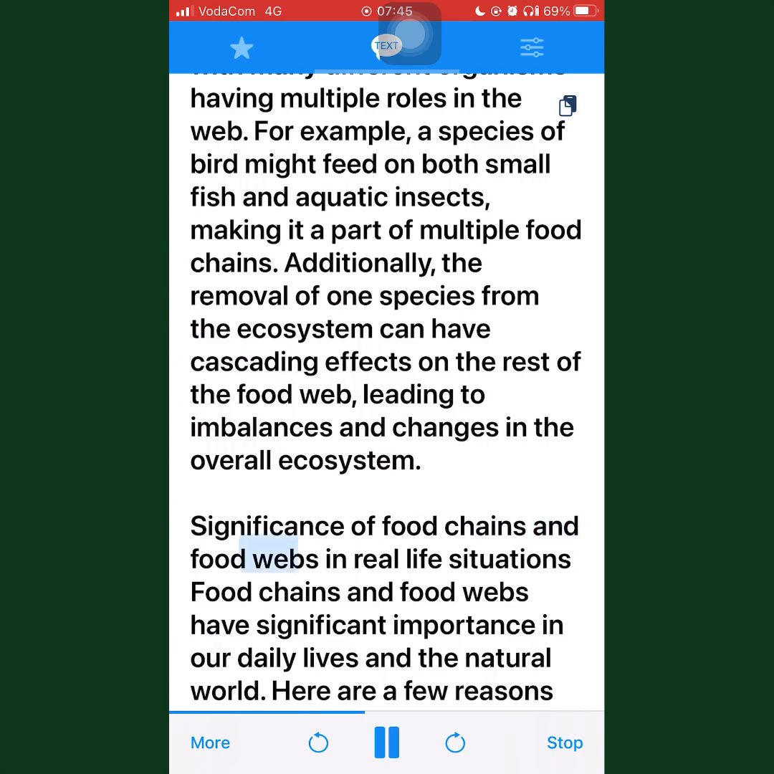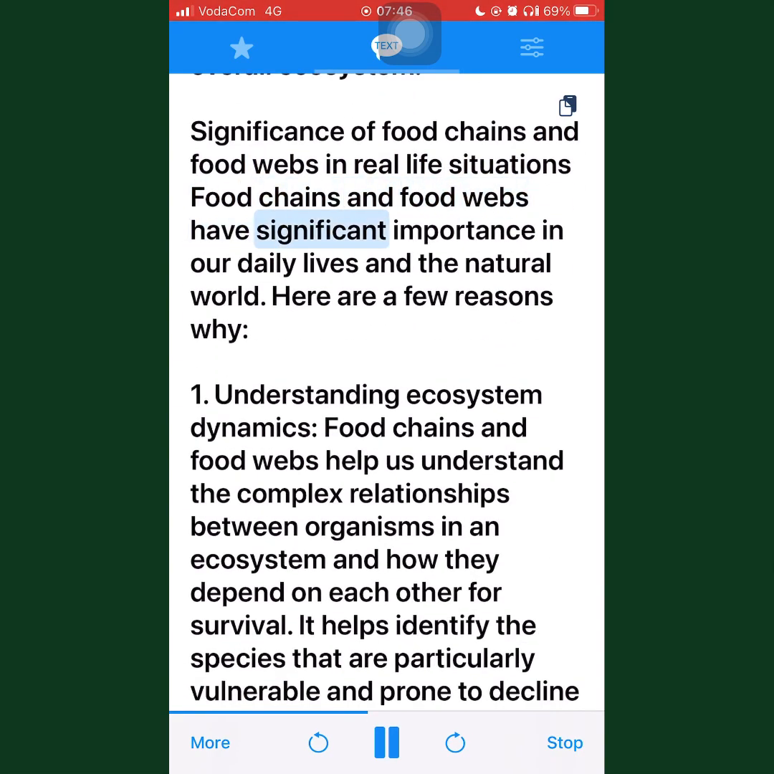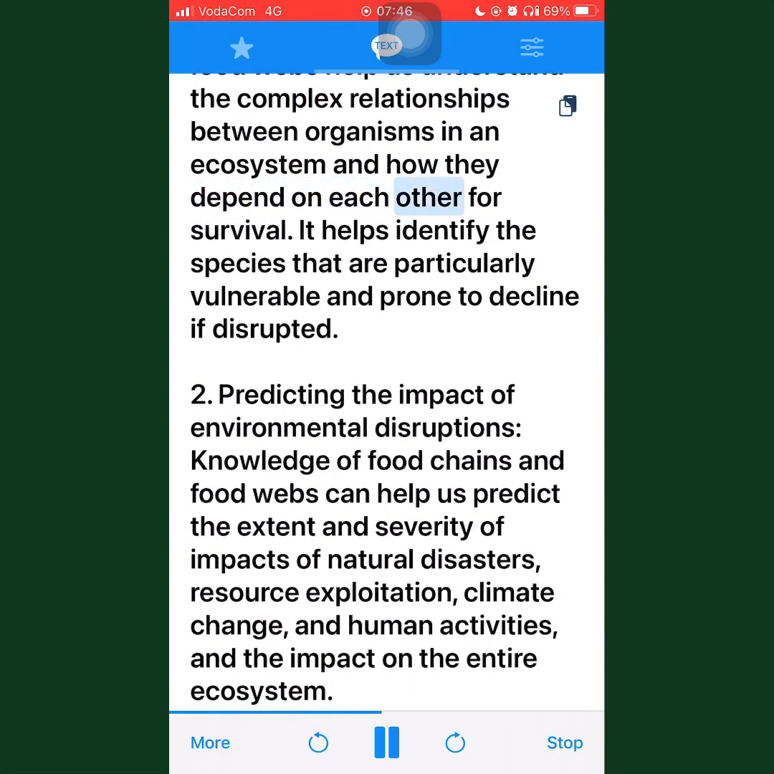Significance of food chains and food webs in real-life situations. Food chains and food webs have significant importance in our daily lives in the natural world. Here are a few reasons why. 1. Understanding ecosystem dynamics. Food chains and food webs help us understand the complex relationships between organisms in an ecosystem and how they depend on each other for survival.